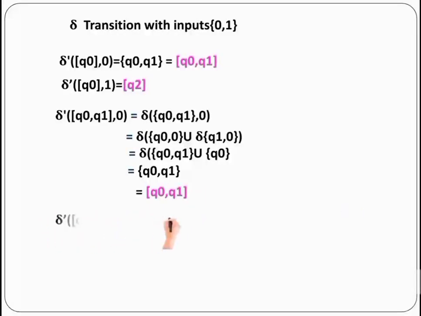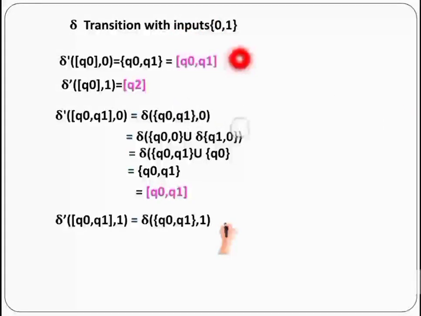Now take delta dash for [Q0, Q1] against 1. We are still standing on this state Q0, Q1. We have checked only against 0. Now 1. So delta of {Q0, Q1}, 1. Now refer to the transition table, which is delta of Q0, 1 union delta of Q1, 1.